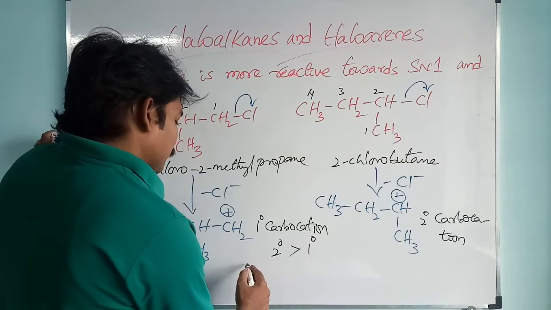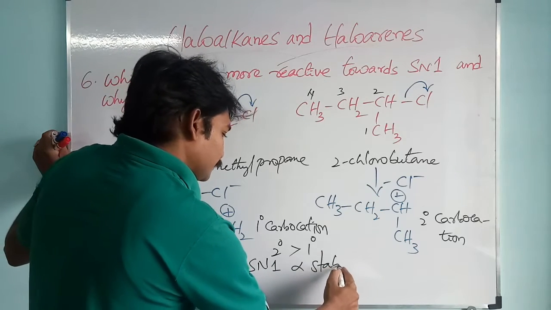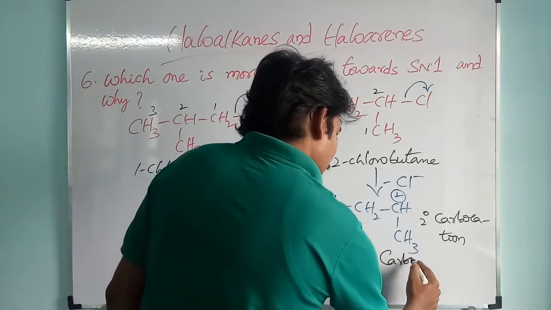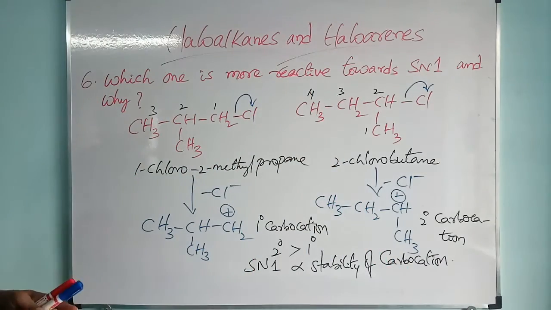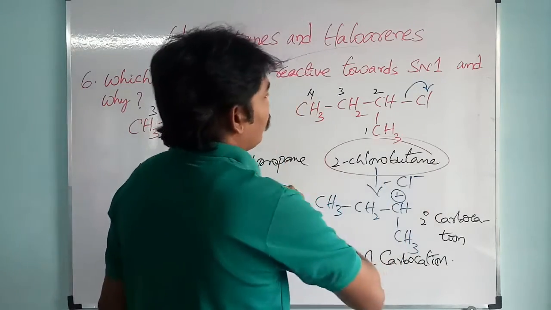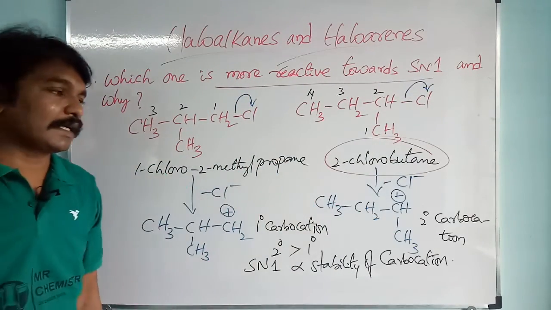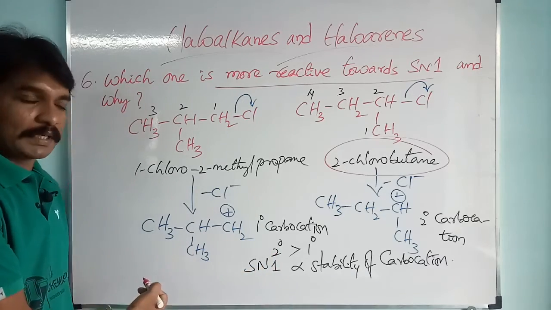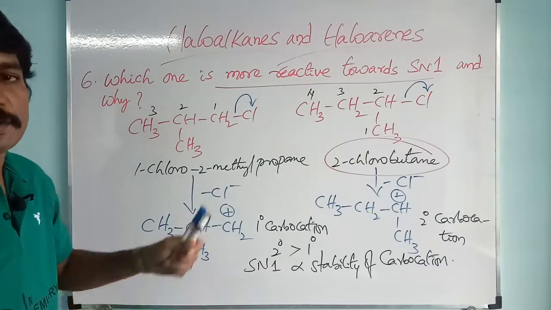Reason: SN1 reaction is proportional to stability of carbocation. Here a secondary carbocation is there in case of 2-chlorobutane. That's why 2-chlorobutane is more reactive towards SN1 reaction. Reason, it has a secondary carbocation. Secondary carbocation is more stable than primary carbocation because SN1 is proportional to stability of carbocation. Please note down this one.